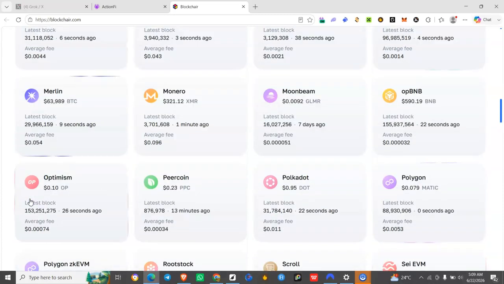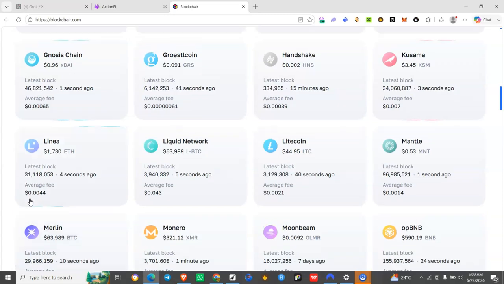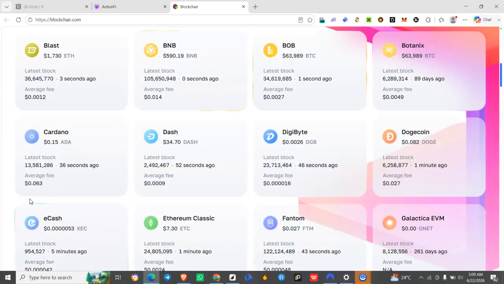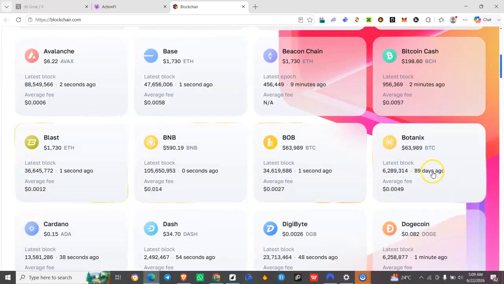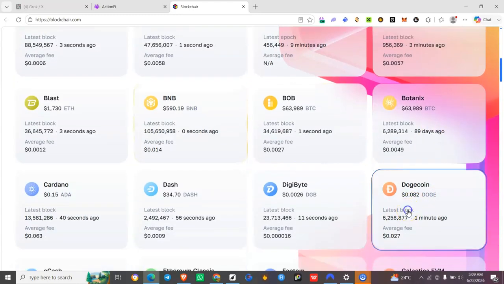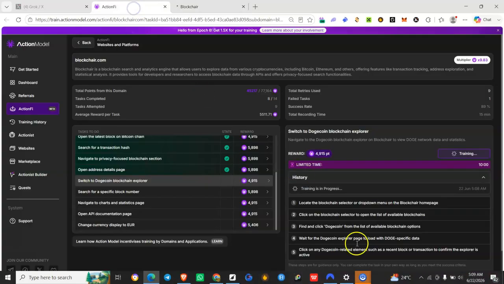I think we have passed Dogecoin here. So this is Dogecoin. Click on it. So once it is open, wait for the Dogecoin Explorer to load. Click on any specific related elements such as recent blocks.